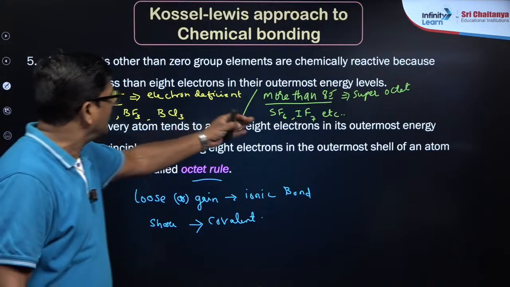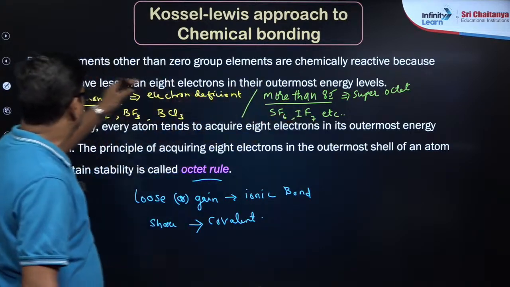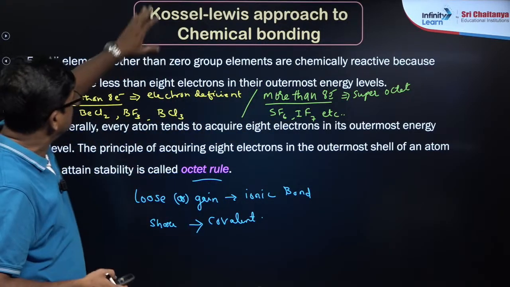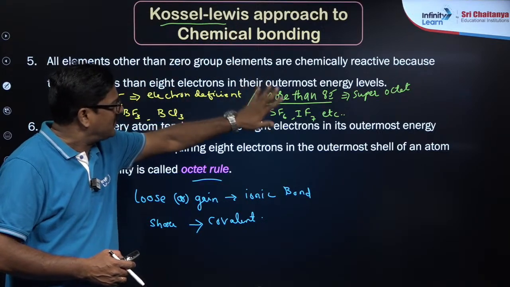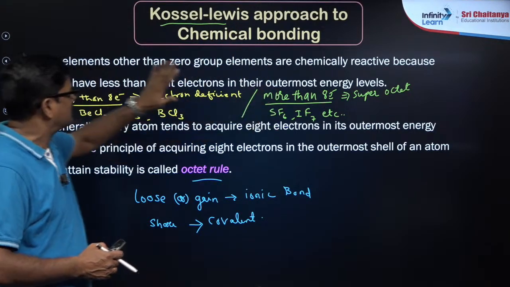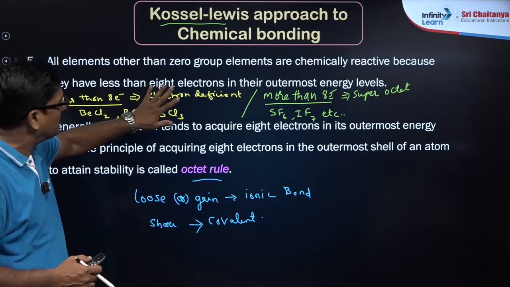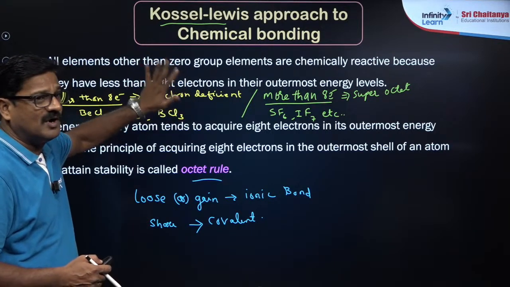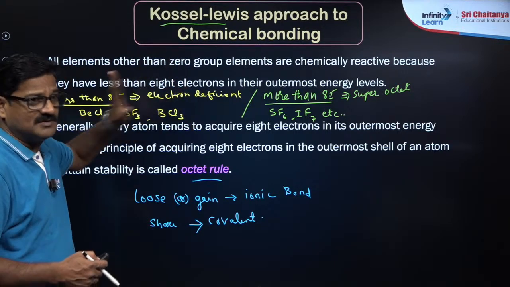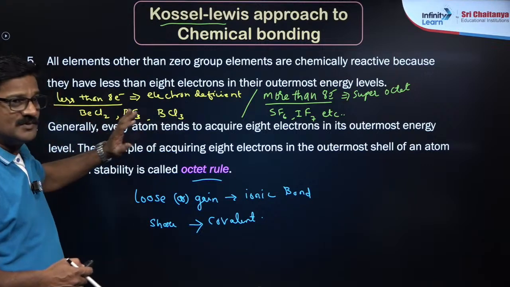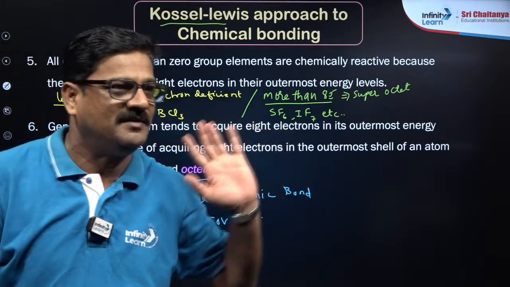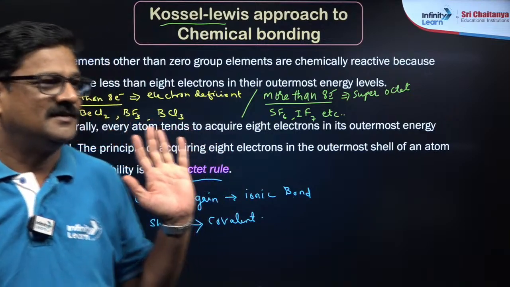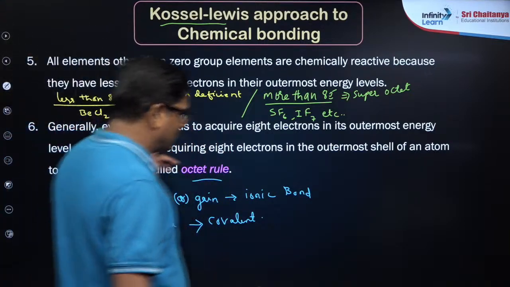And they have more than 8 electrons and they have less than 8 electrons. But Kushalan-Lewis, he failed to explain the stability of superoctet compounds and electron deficient compounds or hypooctet compounds. ठीक है? So yes, is that fine, Mehak? Is that fine? So as somebody asked a doubt, I am addressing the doubts.